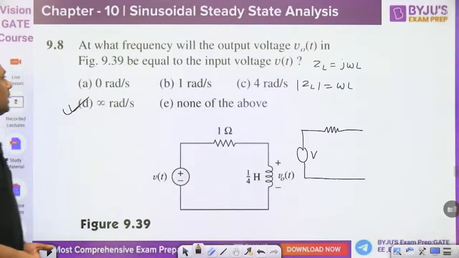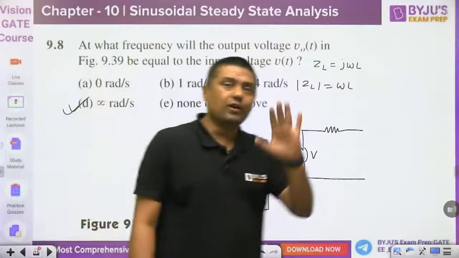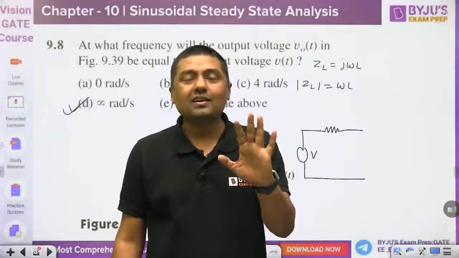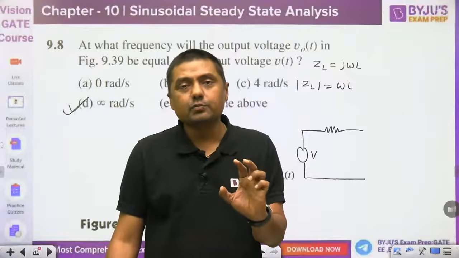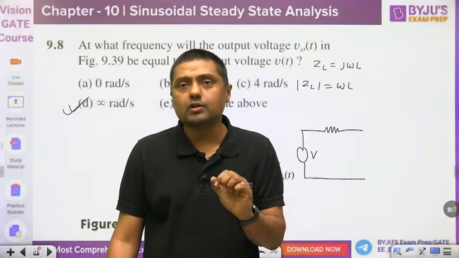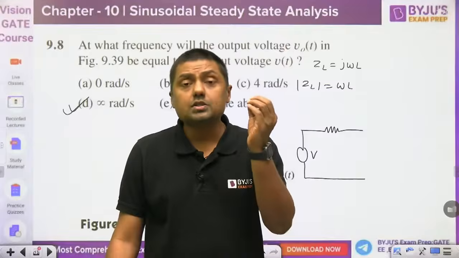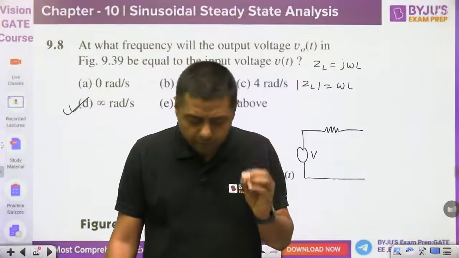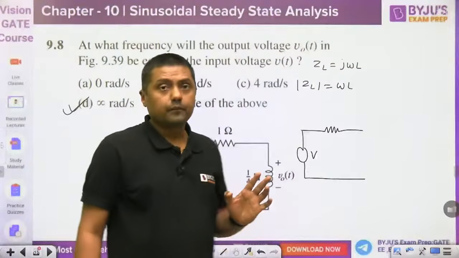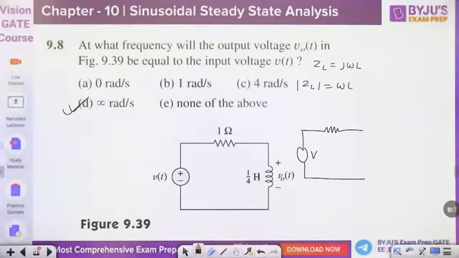Very basic question. Are you getting my point, everyone? With these 10 questions, we are getting a basic idea about sinusoidal or steady state analysis. These are the review questions just after every chapter. Then next one, 9.8.